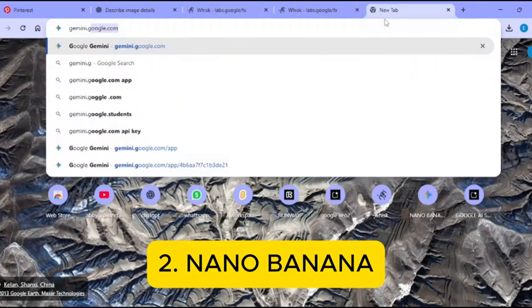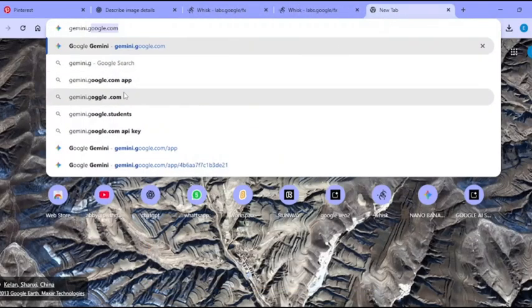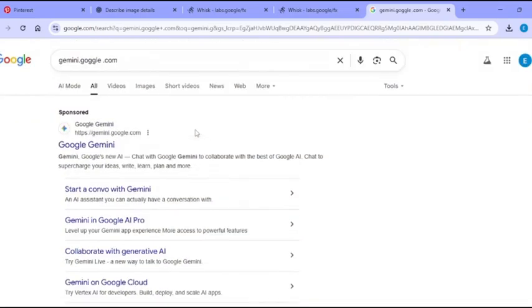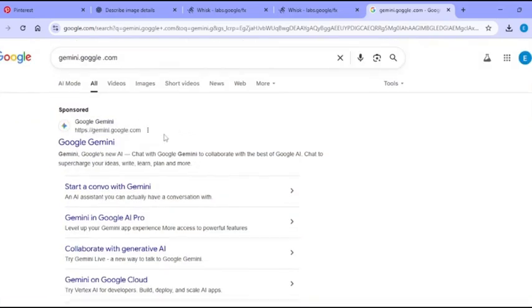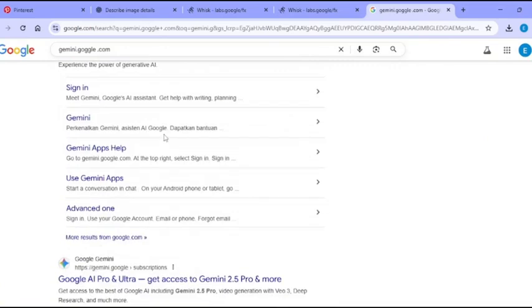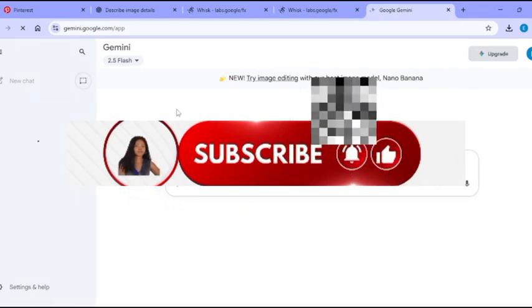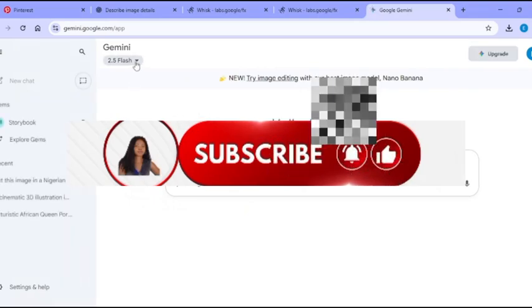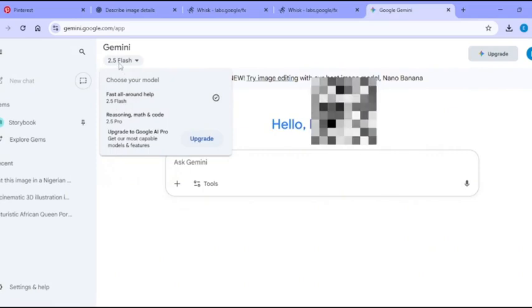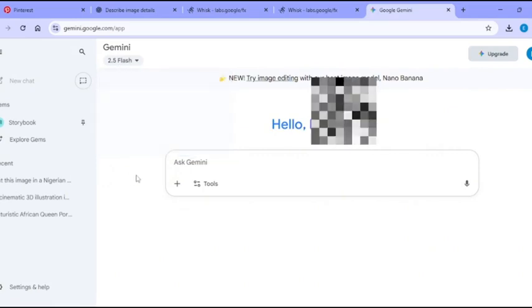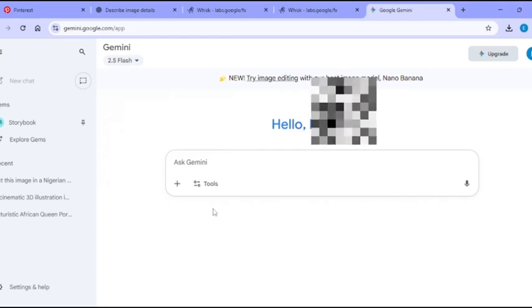To have access to NanoBanana, you can come to gemini.google.com and click on it. Once you click on this first one, this place is going to open this way, and right up here, you will see 2.5 Flash, and that is NanoBanana. On this platform, you can do a whole lot of things. I have created a video about how you can explore many of its features. I've also pinned that in the comment section.